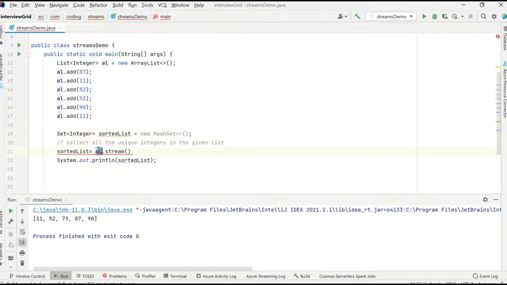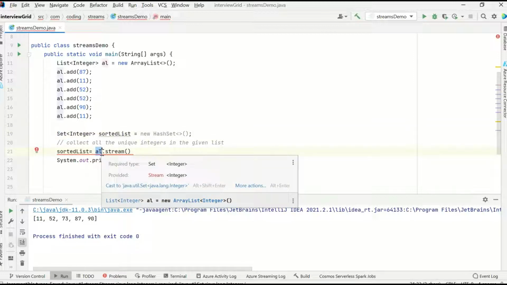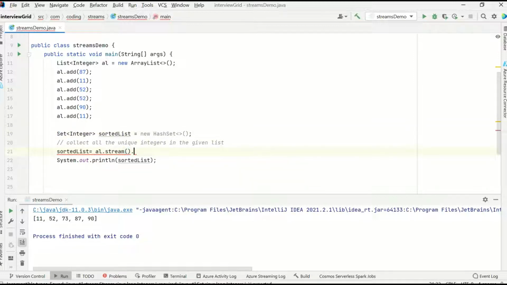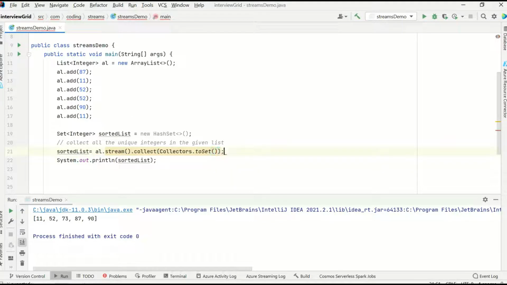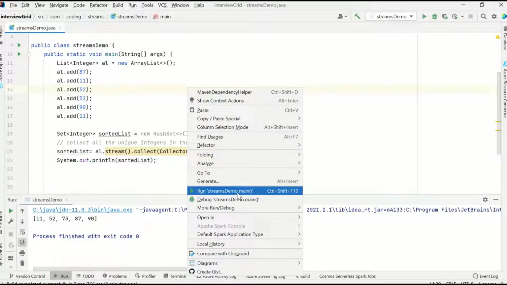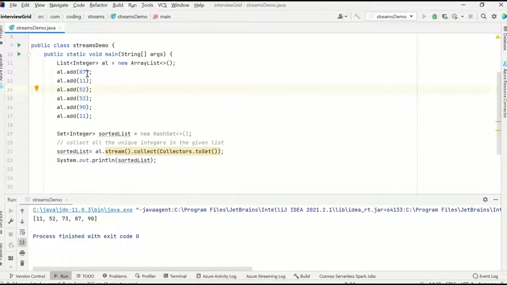So what we'll do is we'll take the list of integers, open the stream, and directly call the terminal method called collect. Instead of collect to list, there's something called collect to set. That's it. Now when you print this, it will give you only the unique elements in that list, where 11 and 52 will come once, if you see, right?